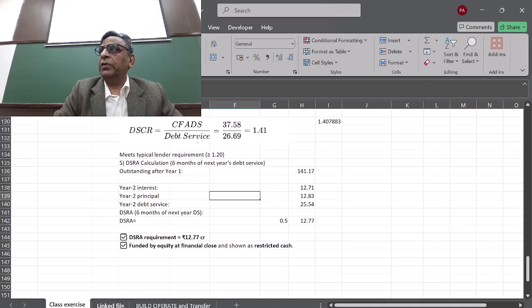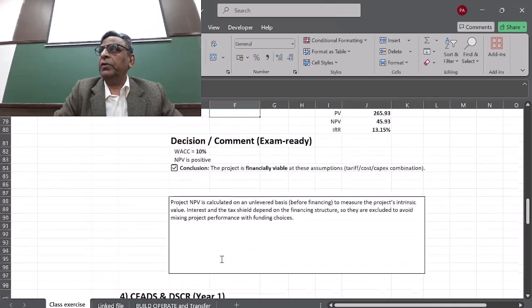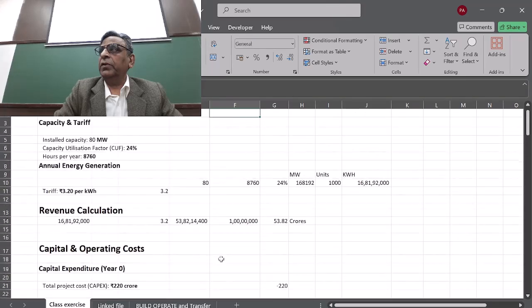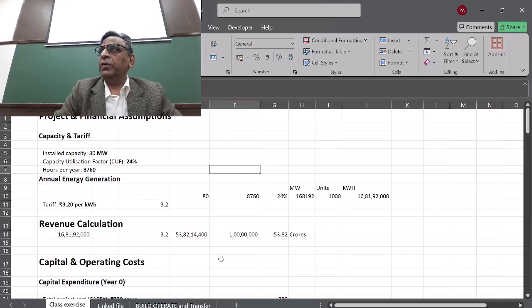Then of course this is the second term. Similarly, you have to prepare it like this only. Like installed capacity, then you have to calculate the kilowatt. Revenue collection comes to 53.82 crores on the basis of the question which I have shown you in the PPT.